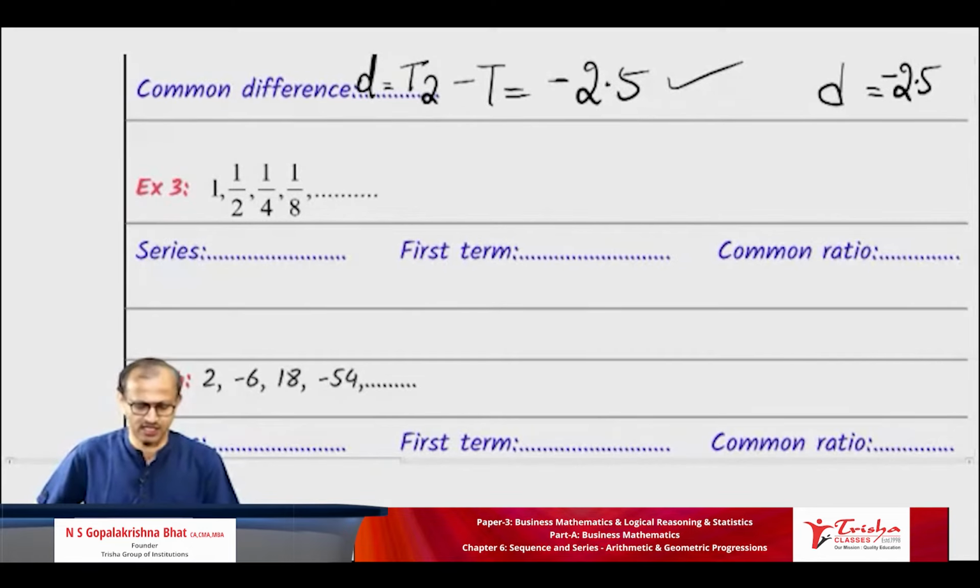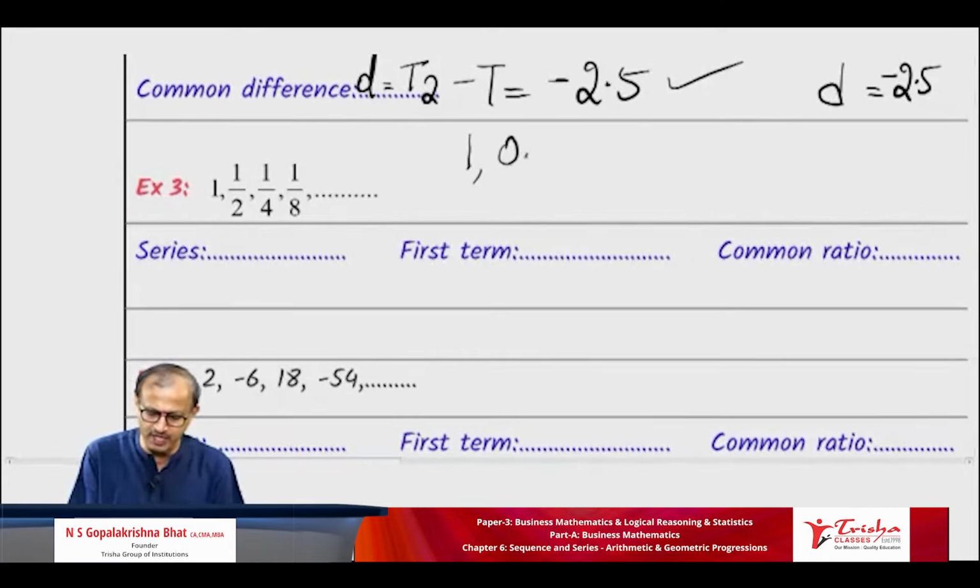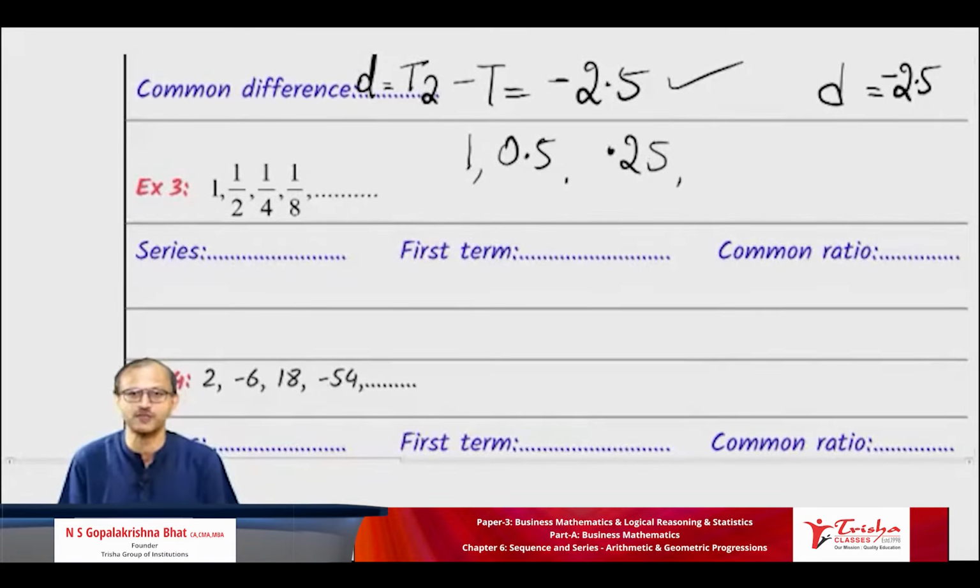There is a series given to you: 1, 1 by 2, 1 by 4, 1 by 8. You don't know which kind of series it is. So let us see the difference. 1 by 2 on the calculator, is it 0.5? Then 1 by 4, is it 0.25?